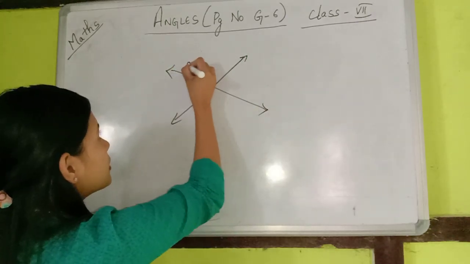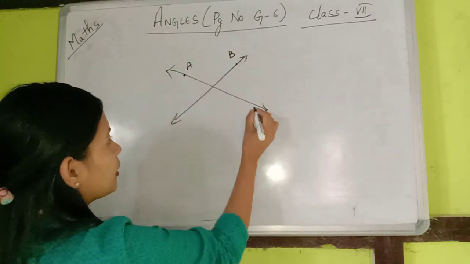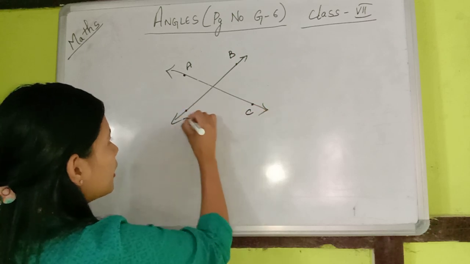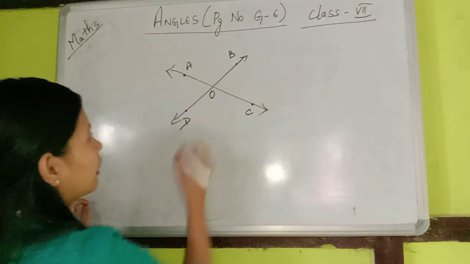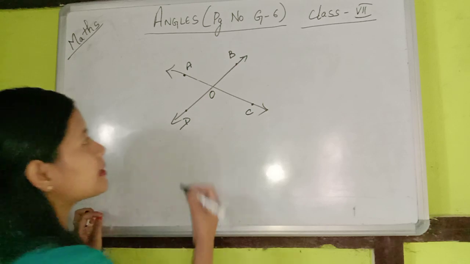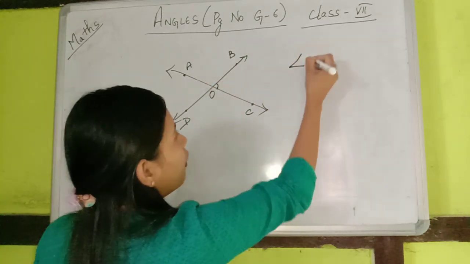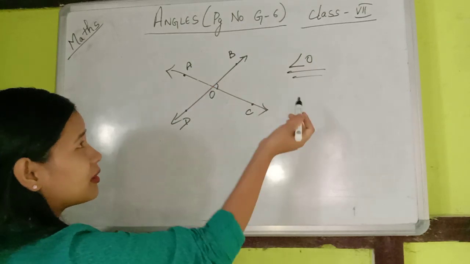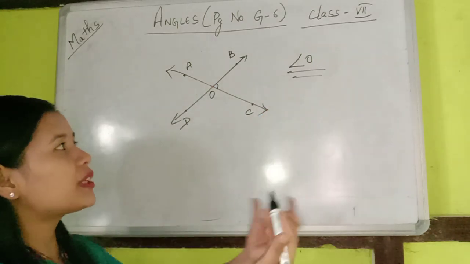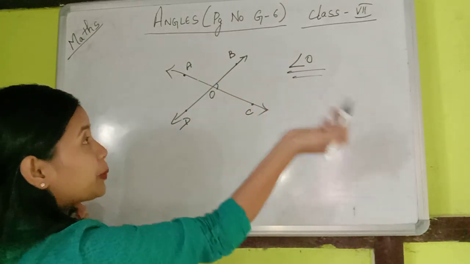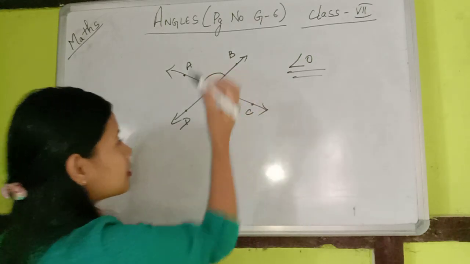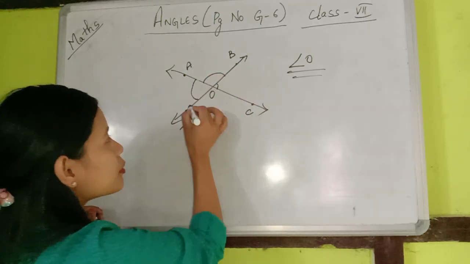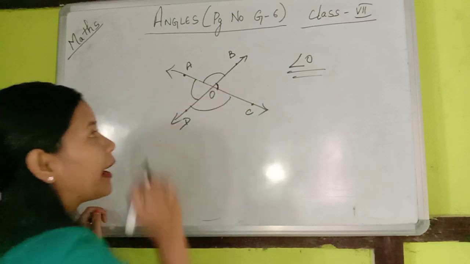So say this is A, B, C, D, and this common vertex is O. So if I say this angle is angle O, then if you look at it, you might get confused. It can be this angle, this angle, this angle, or this angle.